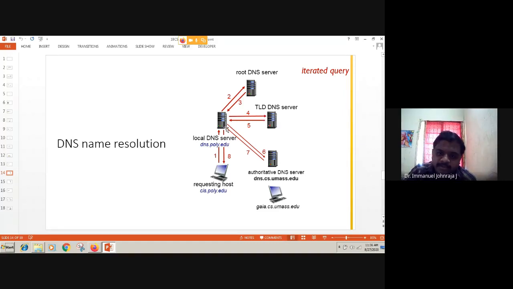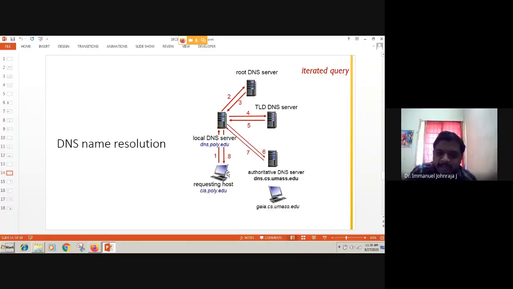And you are getting the IP of the authoritative DNS server. And you talk to the authoritative DNS server, he gives the authoritative answer of this machine. Could be 10.11.12.13. Okay, he gives the response to you. Now the local DNS gives the response to you. All right, this is what iterative is. This is the analogy which I have told you as the first case.